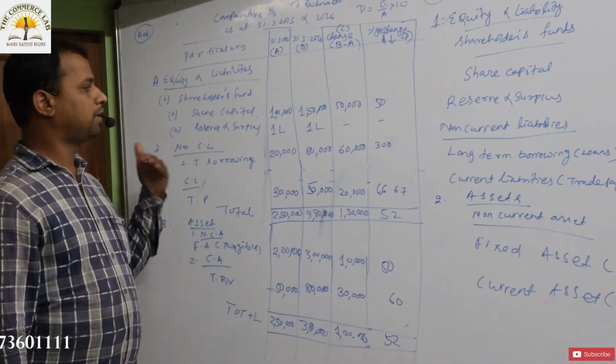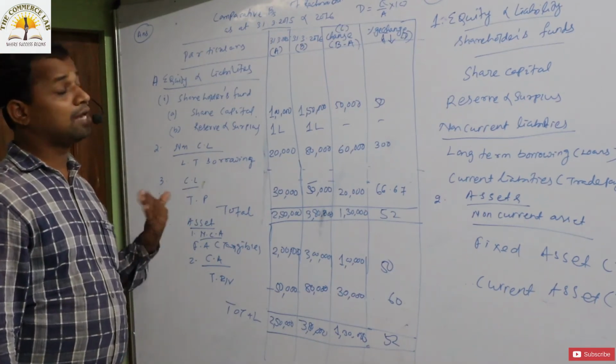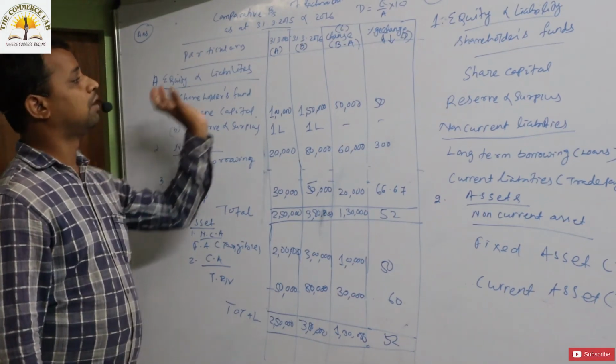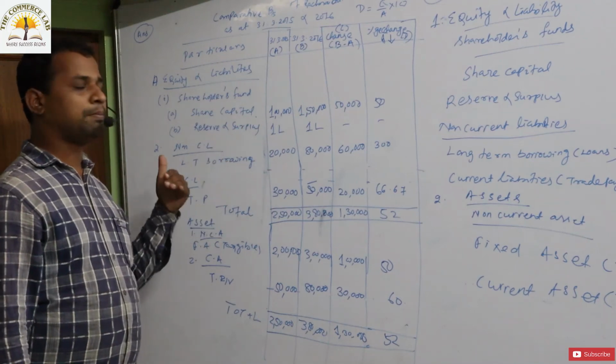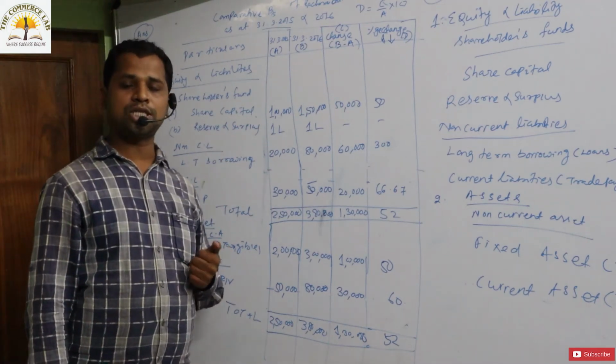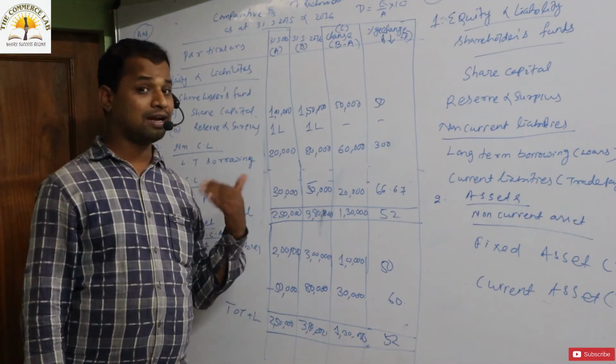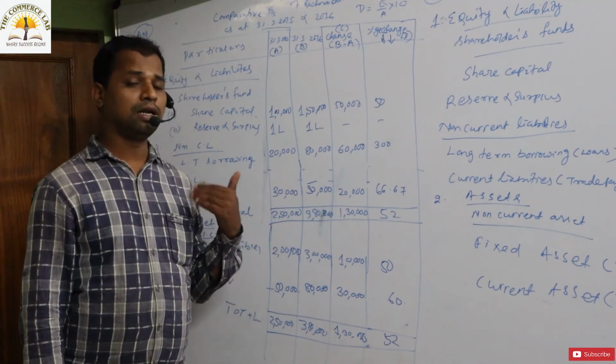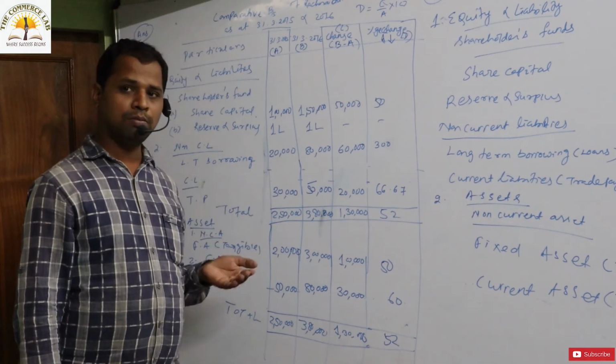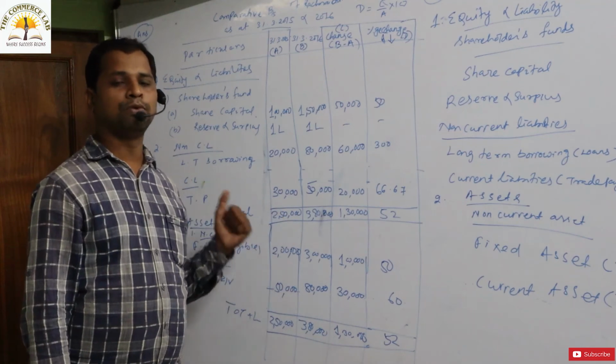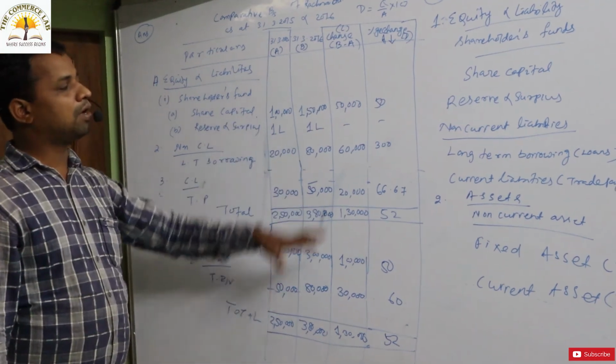Okay, thereafter the particular individual can interpret this particular comparative balance sheet based upon his way of understanding, based upon the current financial position, current liquidity position, and the long-term liquidity position, and the profitability position. He can interpret the result.